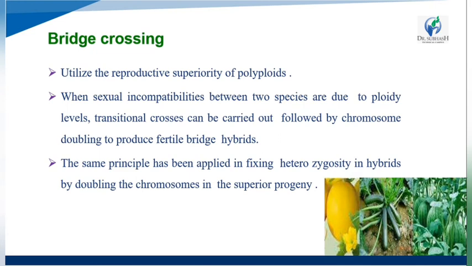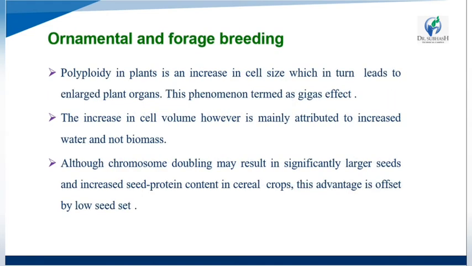The same principle has been applied to fixing heterozygosity in hybrid plants, by doubling the chromosomes in the superior progeny. Now we see the fourth one, that is ornamental and frost breeding.